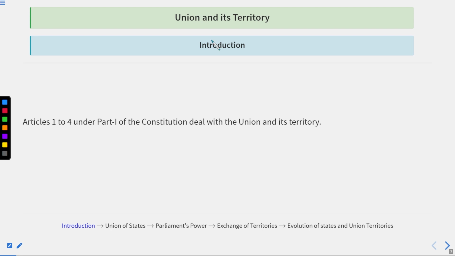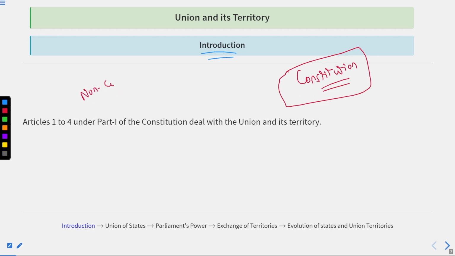So when we talk about the basic introduction part, always remember that India is a democracy, and basically everything which we have in our country has two faces, constitutional faces and non-constitutional faces.